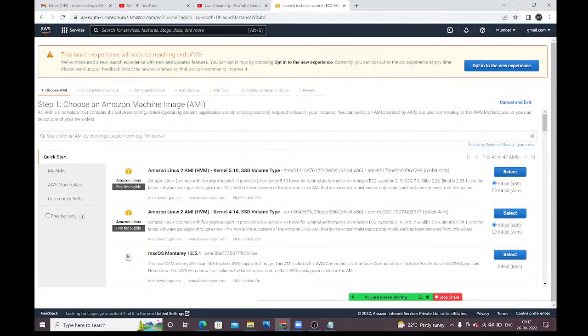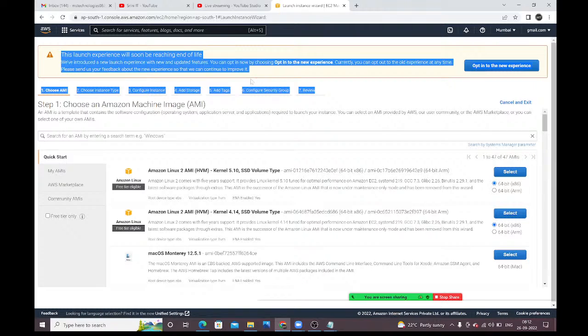See, guys, in the last session I told you that to create any virtual machine, one image must be required: an AMI, Amazon Machine Image. Choose an Amazon Machine Image as the first step. If you want to create a virtual machine through the GUI, we need to complete these 7 steps. What is the first step? Choose an Amazon Machine Image.